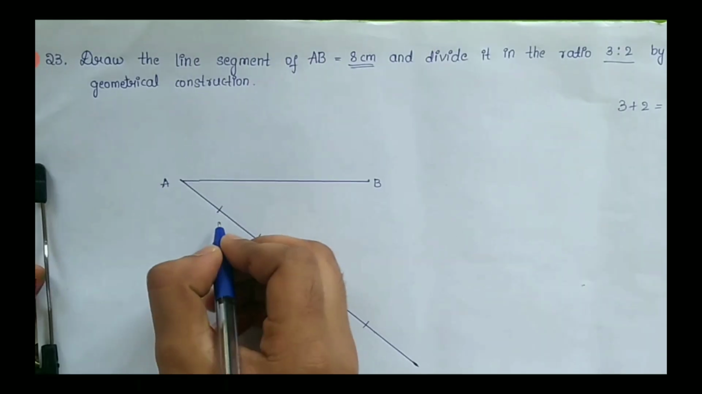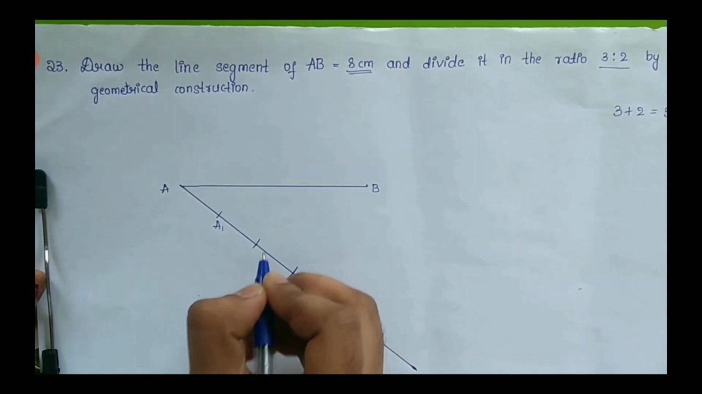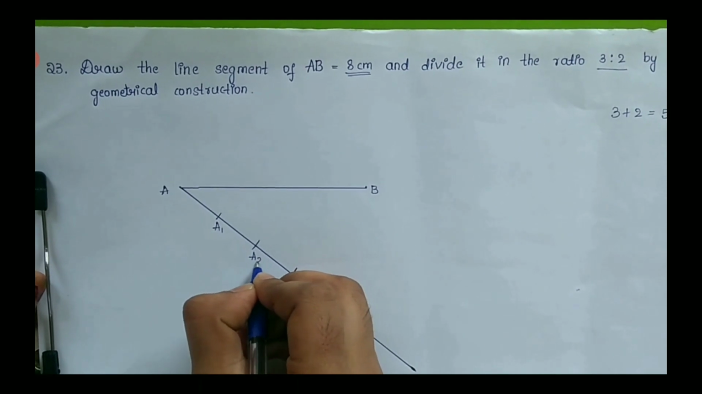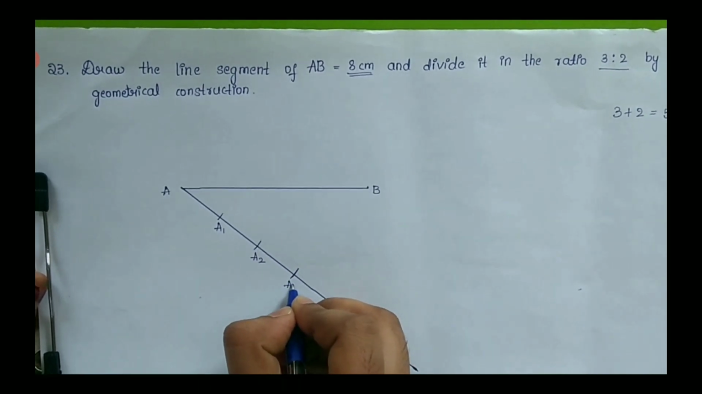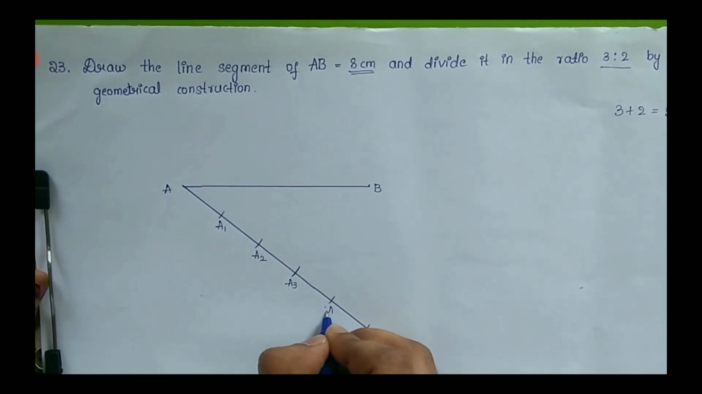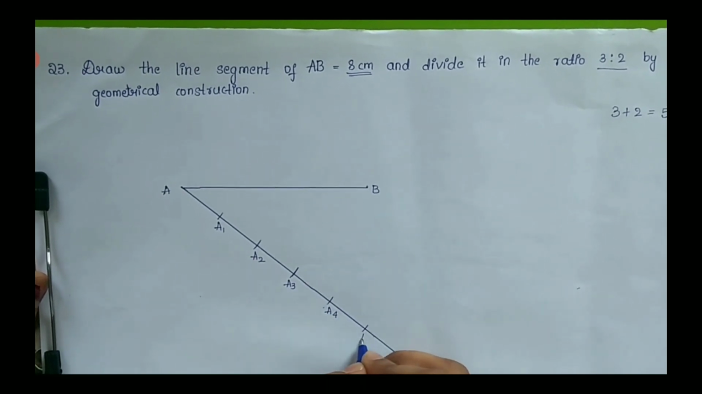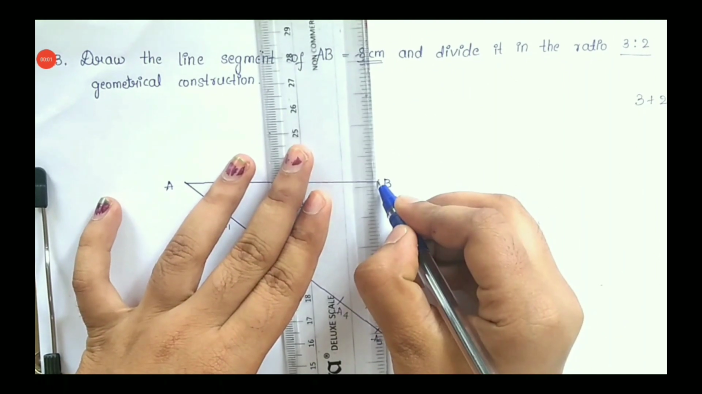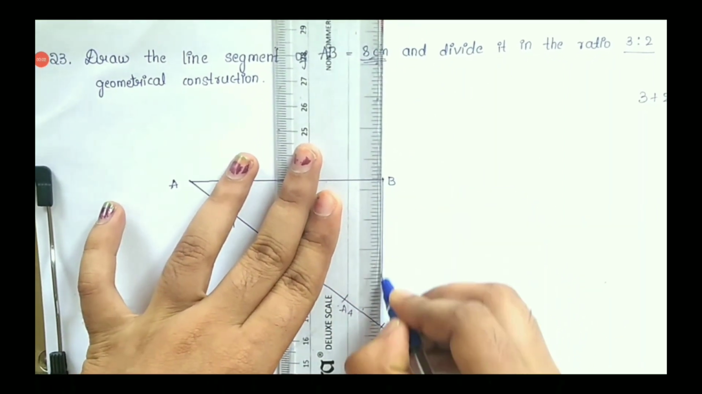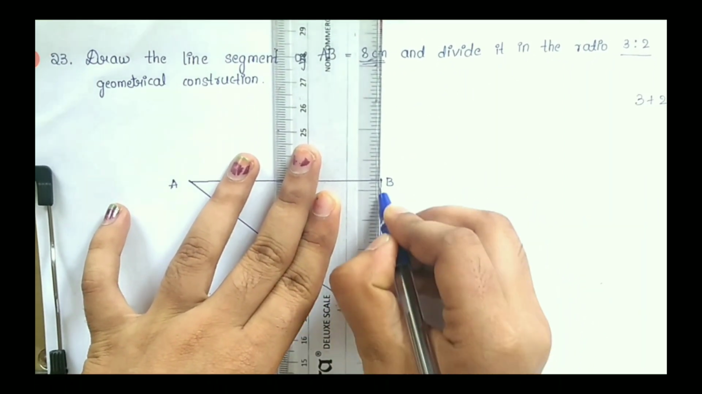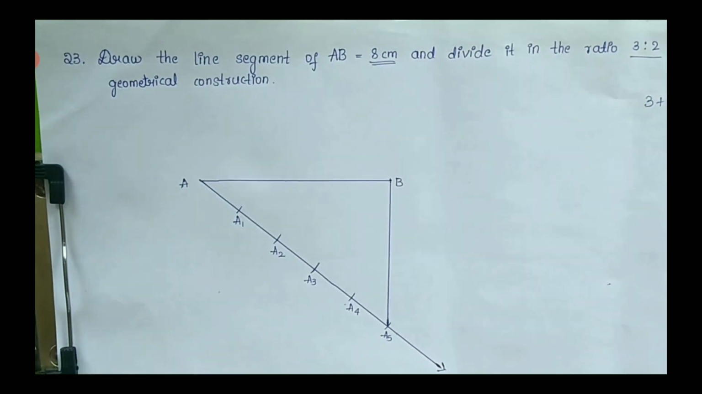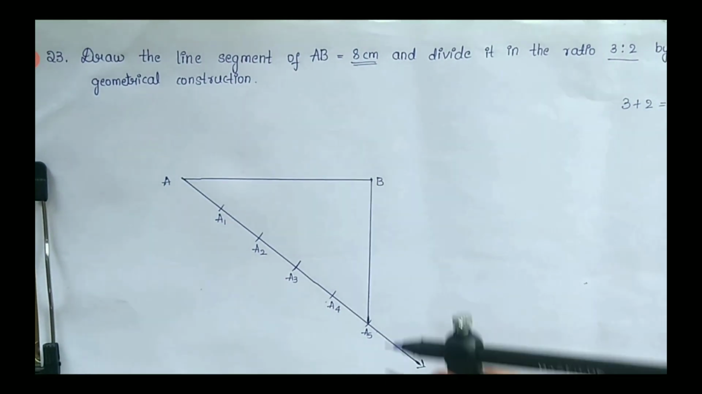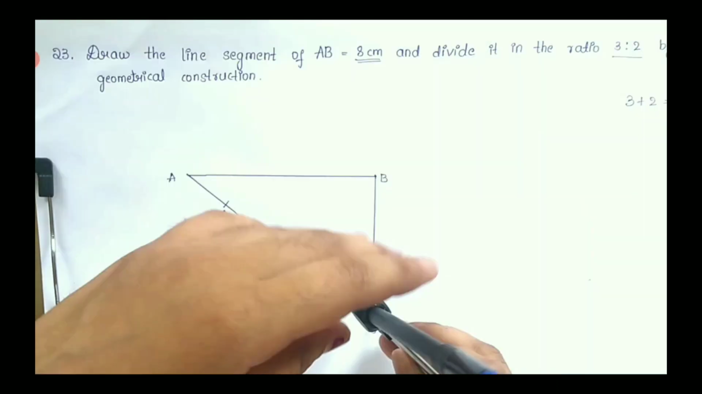3 plus 2 equals 5. 5 equal parts you made here. This is A1, A2, A3, A4, A5. Join A5 and B. You got a line BA5. To this line we have to draw the parallel line at point A3, because the ratio is 3:2.